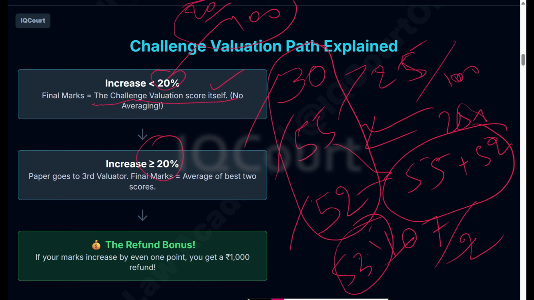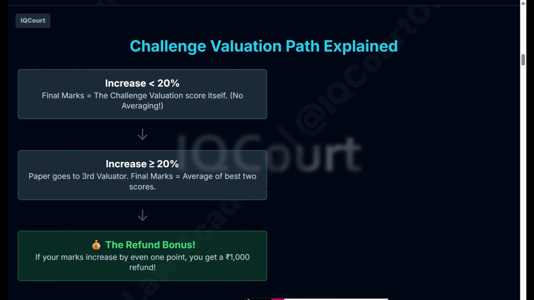Then they will give you 53.5 marks in the challenge evaluation. In addition to this, even if your marks increase by even 1 point, they will refund you 1,000 rupees. I will explain this in detail in the next slide.